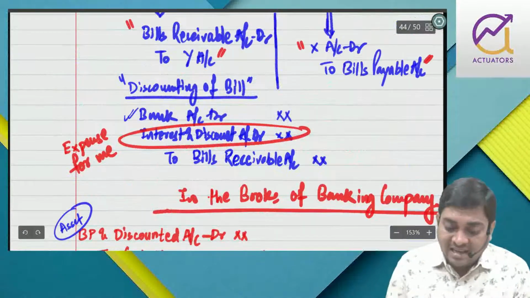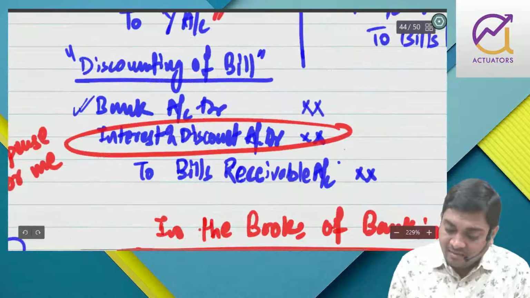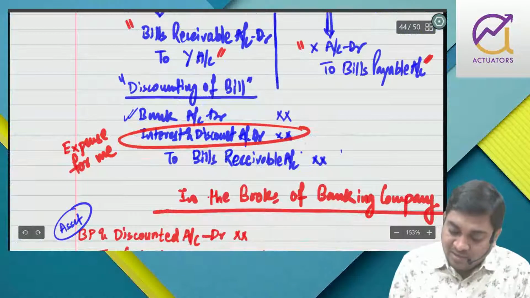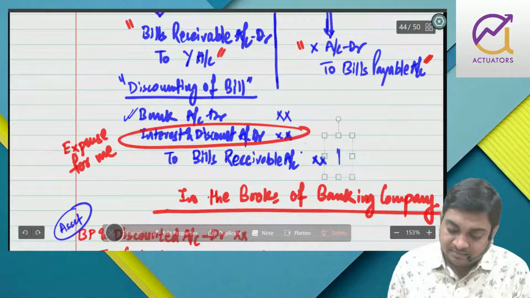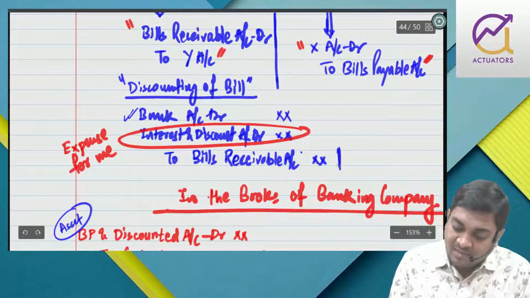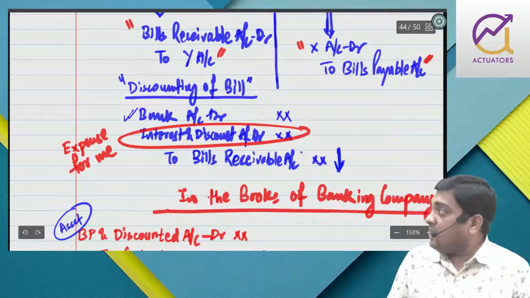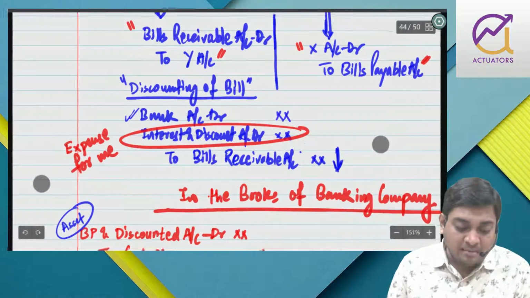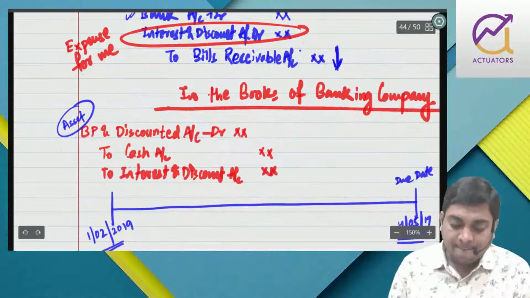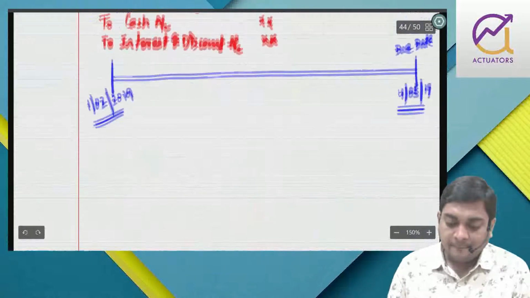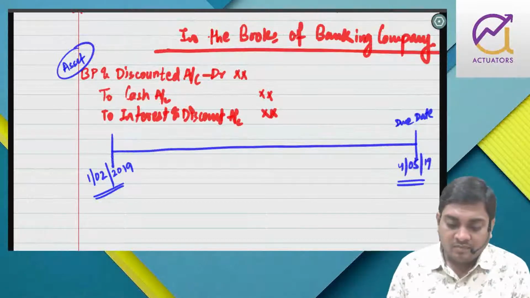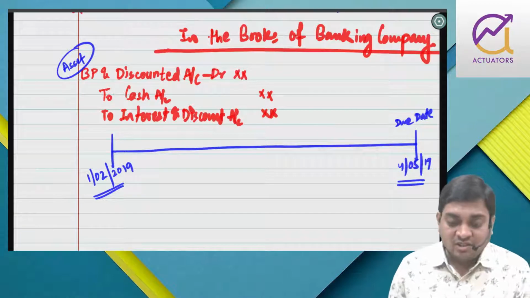See, I gave my BR, right? So in my books bills receivable is decreasing, but in the bank's books it will increase. Further, the bank has given cash.